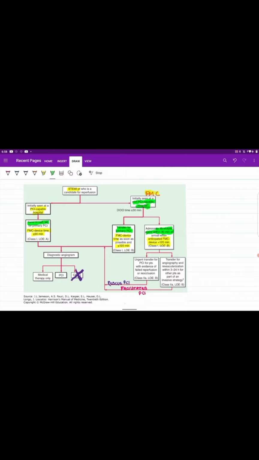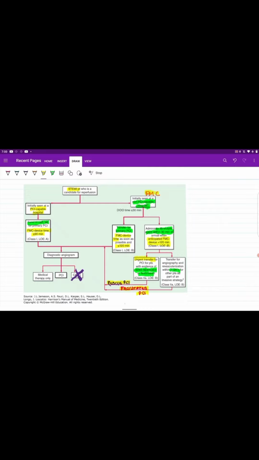Now it's not that we administer a fibrinolytic drug and we are done. Once a fibrinolytic is administered, we have to check whether the fibrinolytic therapy was successful or not. If it was unsuccessful, that is there is failed reperfusion or there is reocclusion, then urgently we have to transfer the patient for PCI, and such PCI is known as rescue PCI. What if the fibrinolytic therapy was successful? Even then, within 3 to 24 hours, we have to transfer the patient for PCI, and such a PCI is known as facilitated PCI.